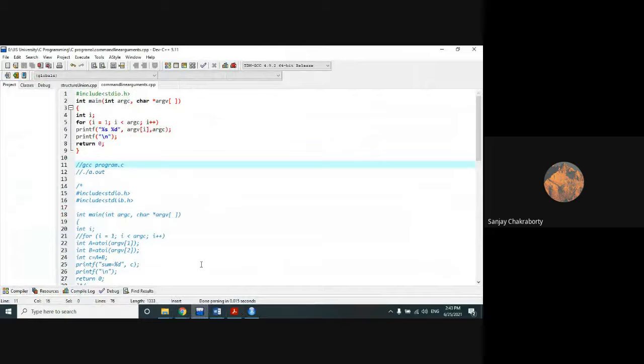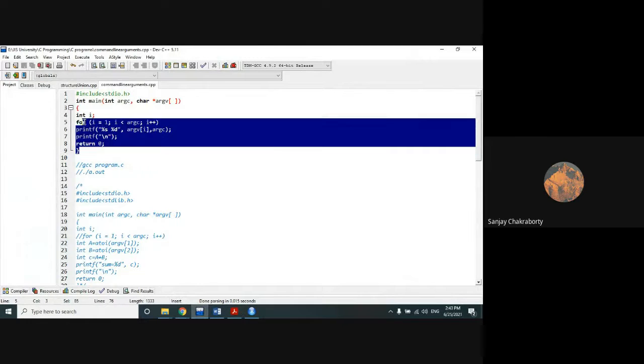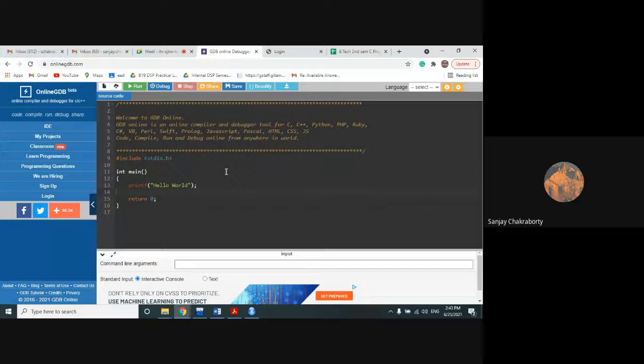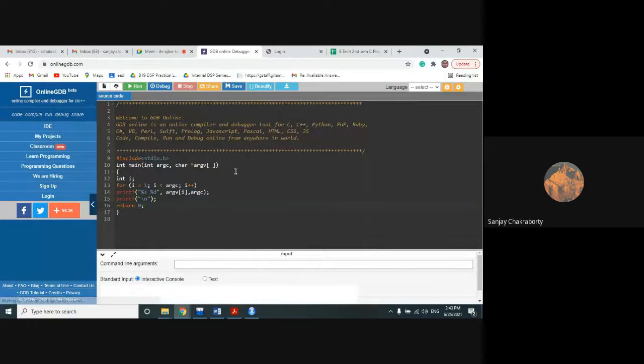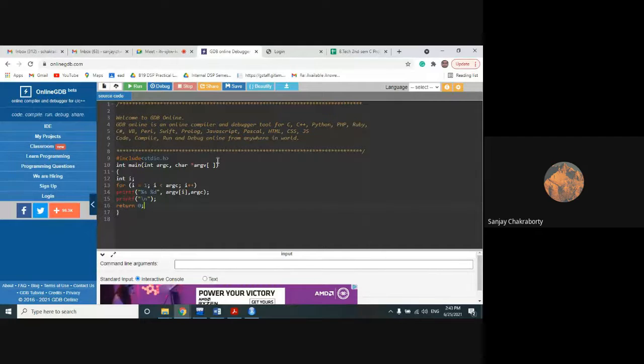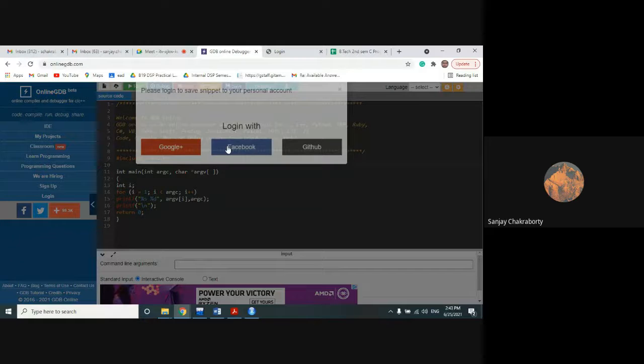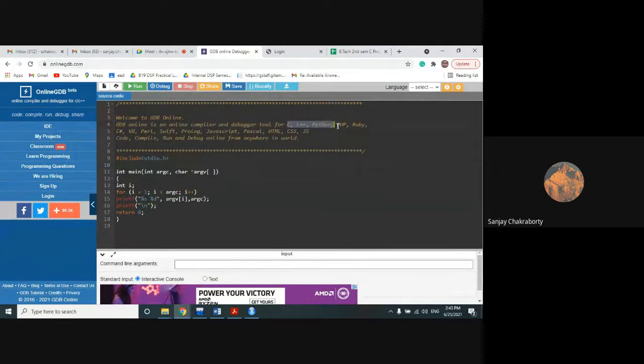Okay, let's check it out first. Your concept will be clear. So this is our first command line input program. I'm just making a copy. Okay, Online GDB compiler. I think most of you are familiar with this compiler, right? I have already shown this compiler at the beginning of my class. Those who are not using any installed software can use this compiler. It's a very useful compiler. You can run C, C++, Python, PHP, Ruby, VB, all these kinds of programs with the help of this GDB compiler.